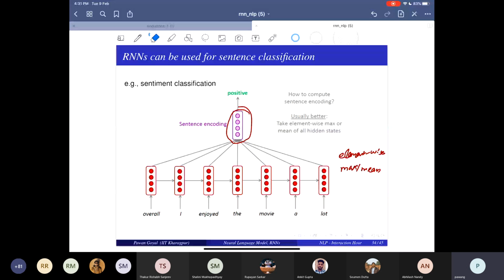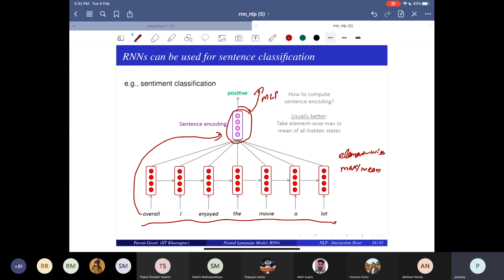I'm using this term sentence encoding because what I'm doing finally is taking all the words in the sentence and creating a simple encoding of the entire sentence. It can be just via taking the final hidden state or by composing all the hidden states. Here I'm doing it by either mean or max. And once I have the sentence encoding, I pass it through an MLP, like normal, with V transpose.